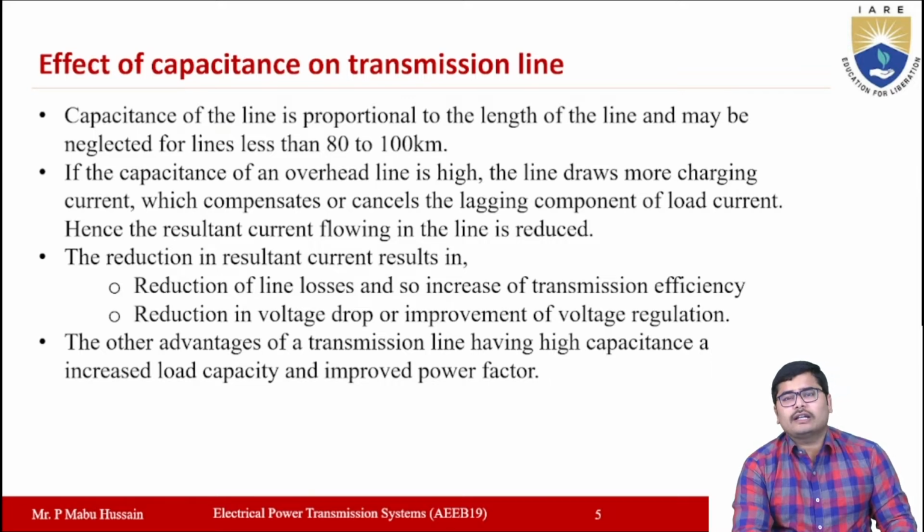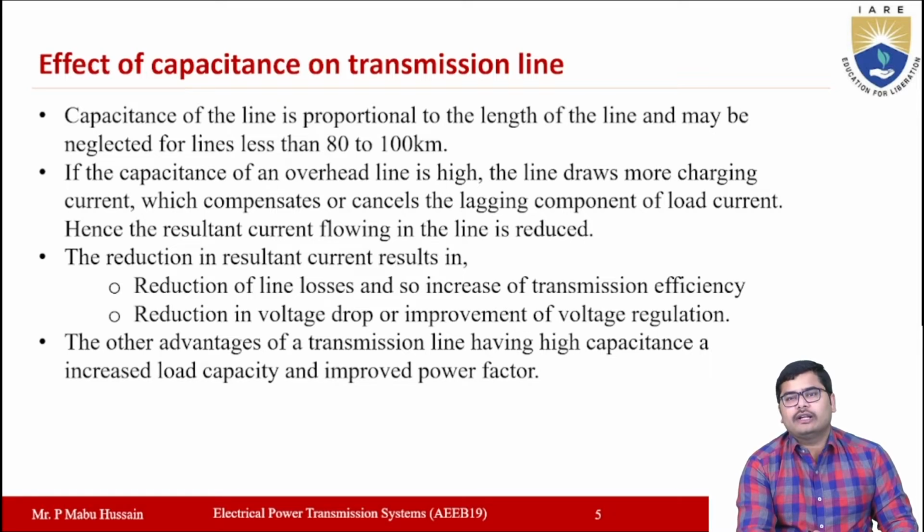So what are the effects of capacitance on the transmission line system? As I said before, the capacitance of the line is proportional to the length of the transmission line. As the length increases, the capacitance of the transmission line also increases, and this capacitance is considered only for long transmission lines. For short transmission lines up to 100 kilometers, you will not consider the capacitive effect, and it is neglected. But beyond 100 kilometers we have to consider the effect of capacitance.